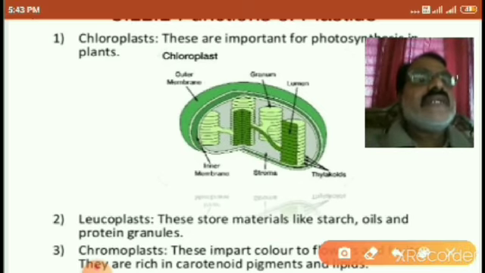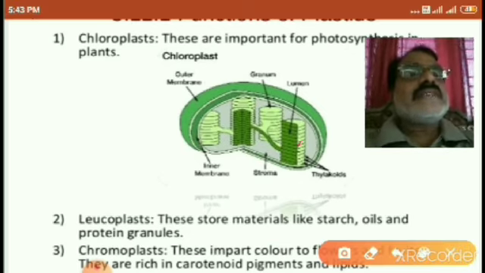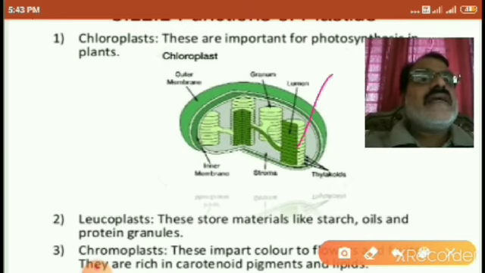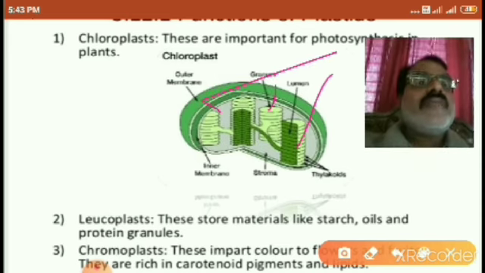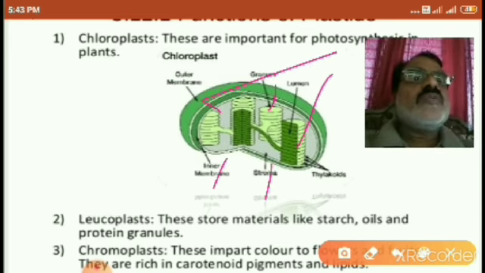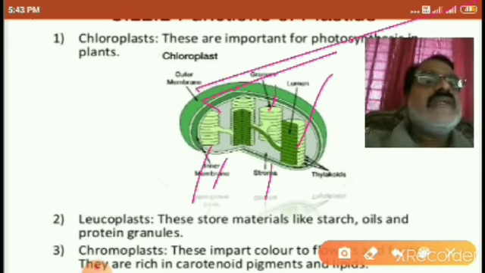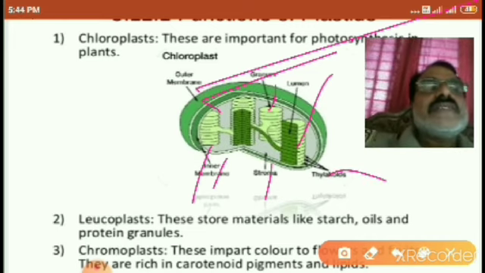Okay, see the diagram here. This is the lamella, this is the granum, this is the inner membrane, the stroma, the outer membrane and the inner membrane, and these are the thylakoids. This is the structure of a plastid or chloroplast.